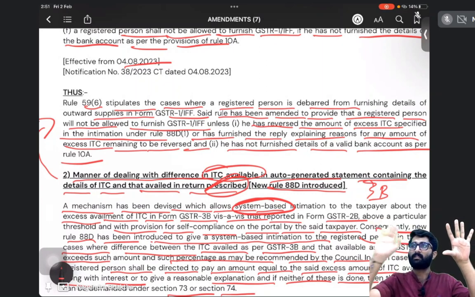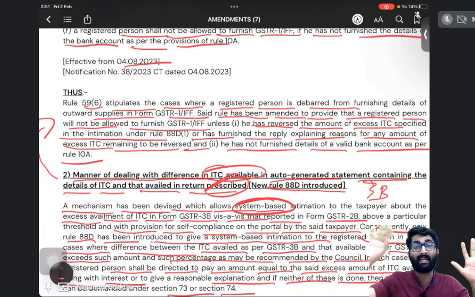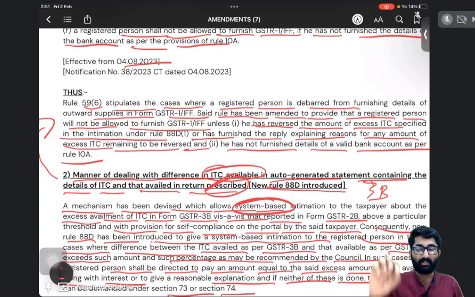Whatever is there in GSTR 2, the same amount you can claim as ITC. You avail and utilize the ITC. What if you avail excess here? Then a system generated intimation will be given to you. The system will automatically give you one intimation.